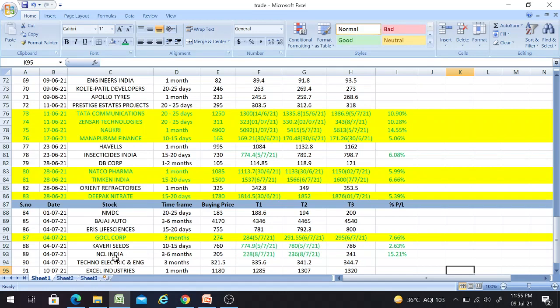So I have given the buy call for the stock on 4th of this month with a time frame of 3 to 6 months, with a buying price of 205, with a T2 of 236, friends. So it achieved the T2 of 236 on 8th of this month. I'll show the same here.